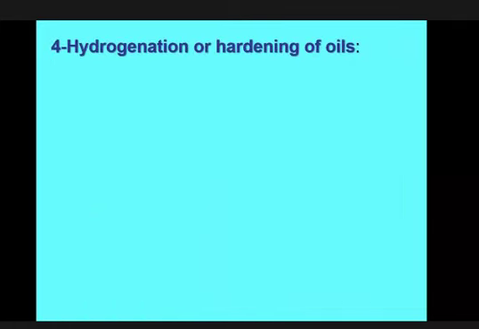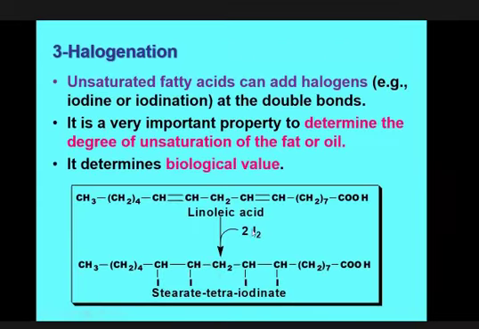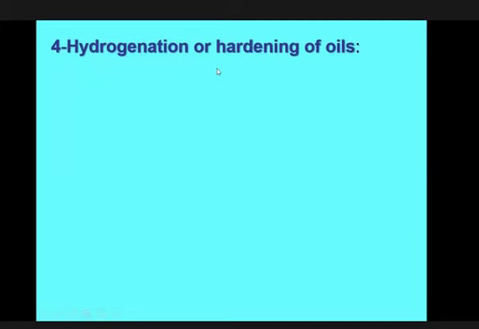Then hydrogenation, like halogenation, but instead of iodine, it is hydrogen that is added. So it will be CH2 and CH2. Previously it was an unsaturated fatty acid, but when CH2 is present all over the chain, there is no double bond, so it will convert into saturated fat. It was liquid and it will become hard. So this process that hardens the liquid fat into solid fat is called hydrogenation.